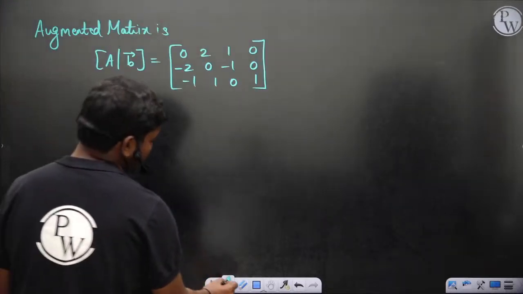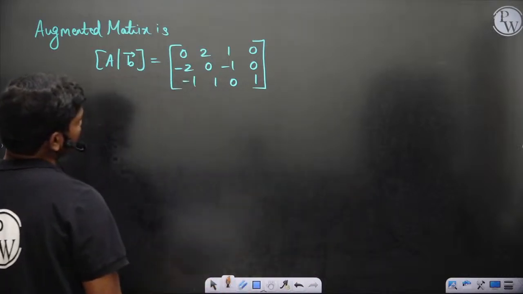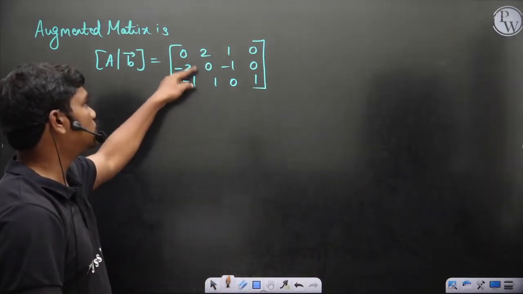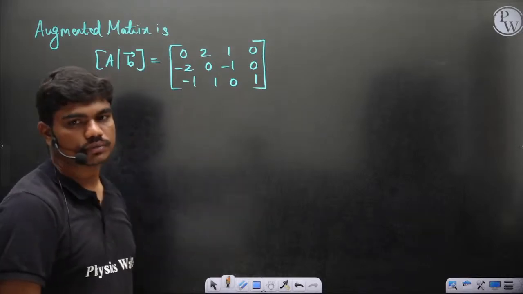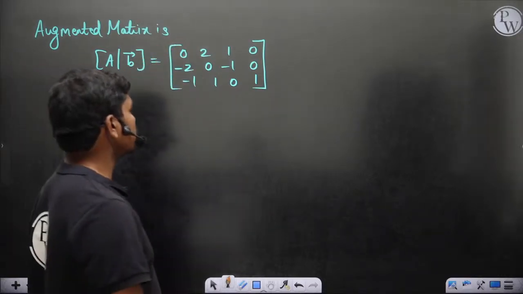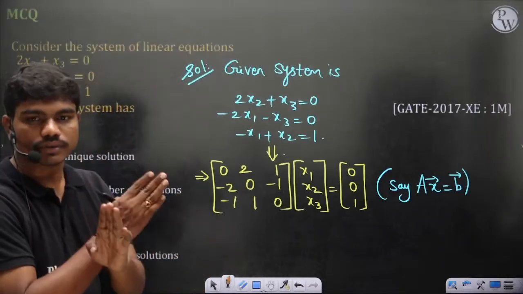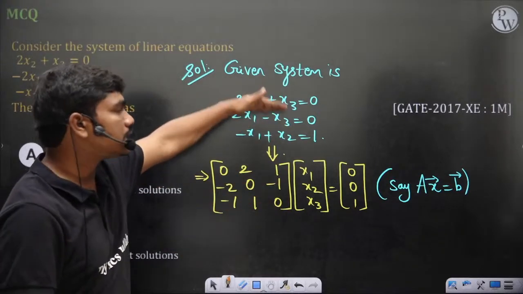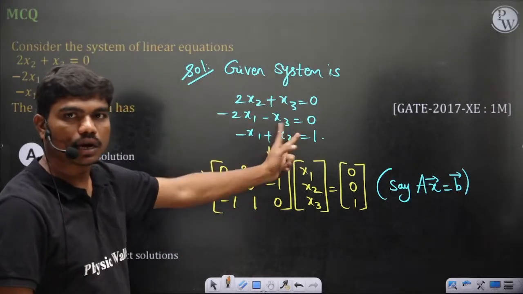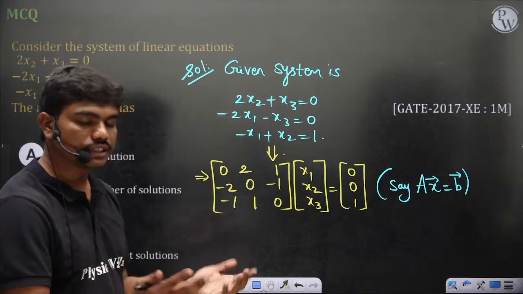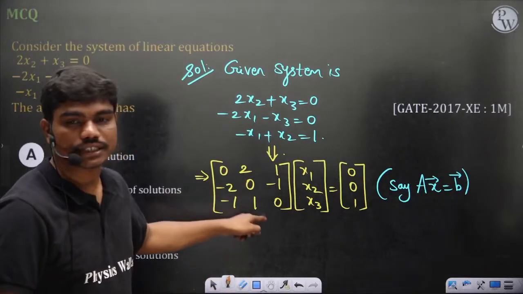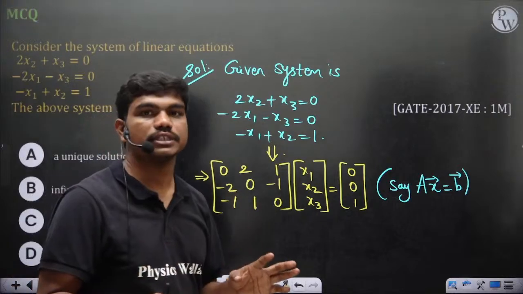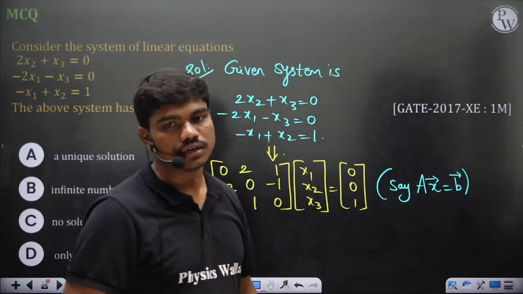Now if you try to make these elements 0, clearly you cannot make these two 0, so you cannot convert to echelon form. So what we'll do, we'll swap rows. You cannot do column swappings, but you can do row swapping. Why? If you do row swapping, it's just like swapping the equations, but if you do a column swap, then the coefficients keep changing and the system gets changed. You should solve the same system, but you can slightly change the order.